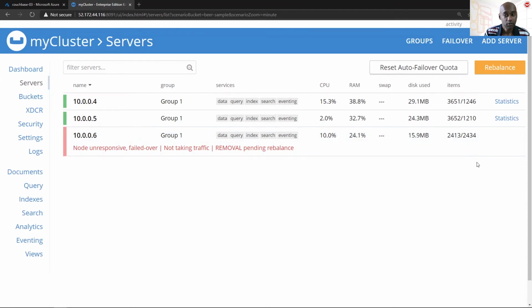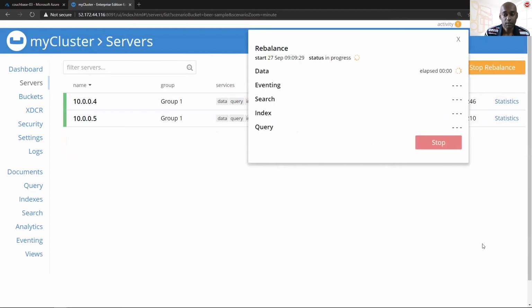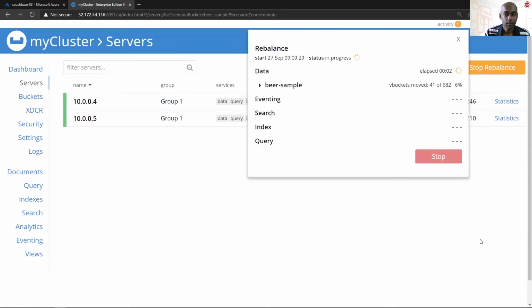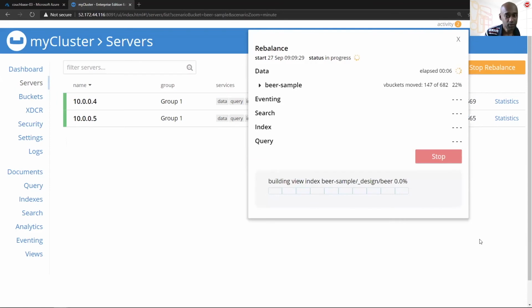Now, at this point, I'll draw your attention to the fact that the number of replica items in the current system is still only about 2,400. That is 2/3 of all of the data. So this is something which could happen if there is a failure followed by a failover. And in which case, we can just perform a rebalance. And this could take, of course, a minute or two.